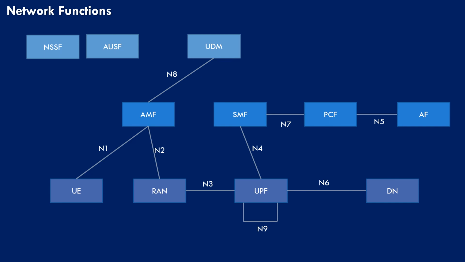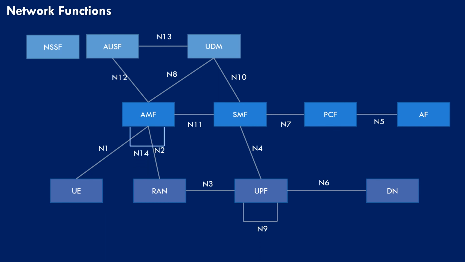N9 is used to connect two UPFs. UDM and SMF connected via N10. N11 interface connects AMF and SMF. AUSF and AMF are connected via N12. AUSF and UDM are connected via N13.